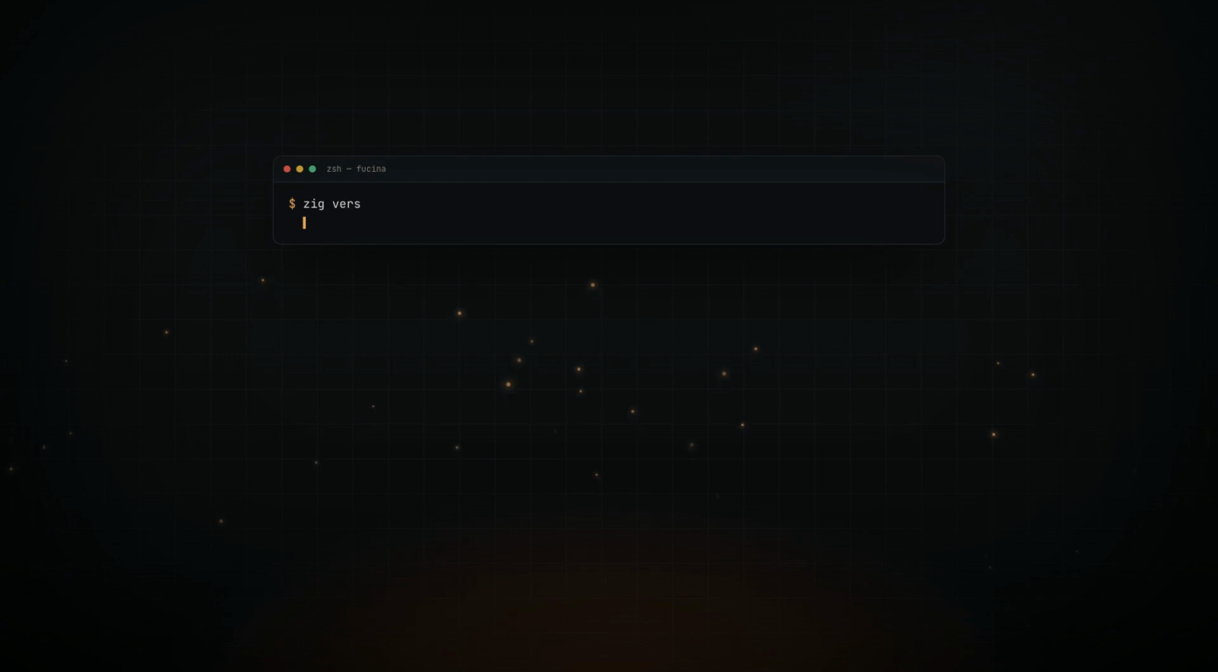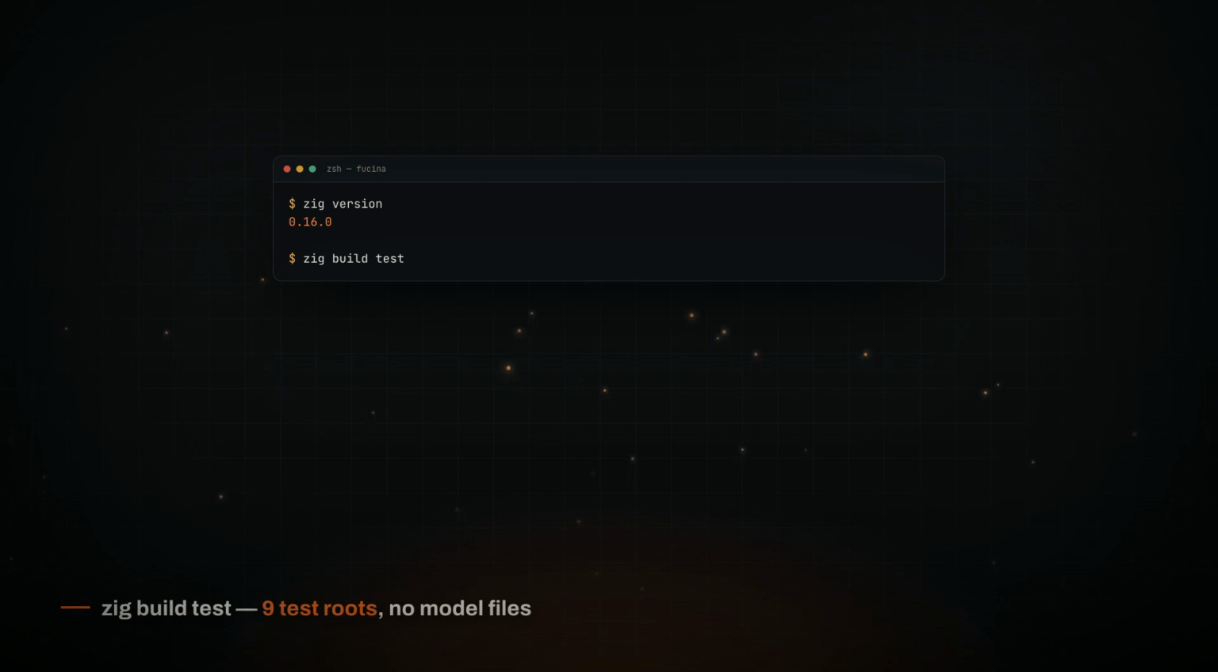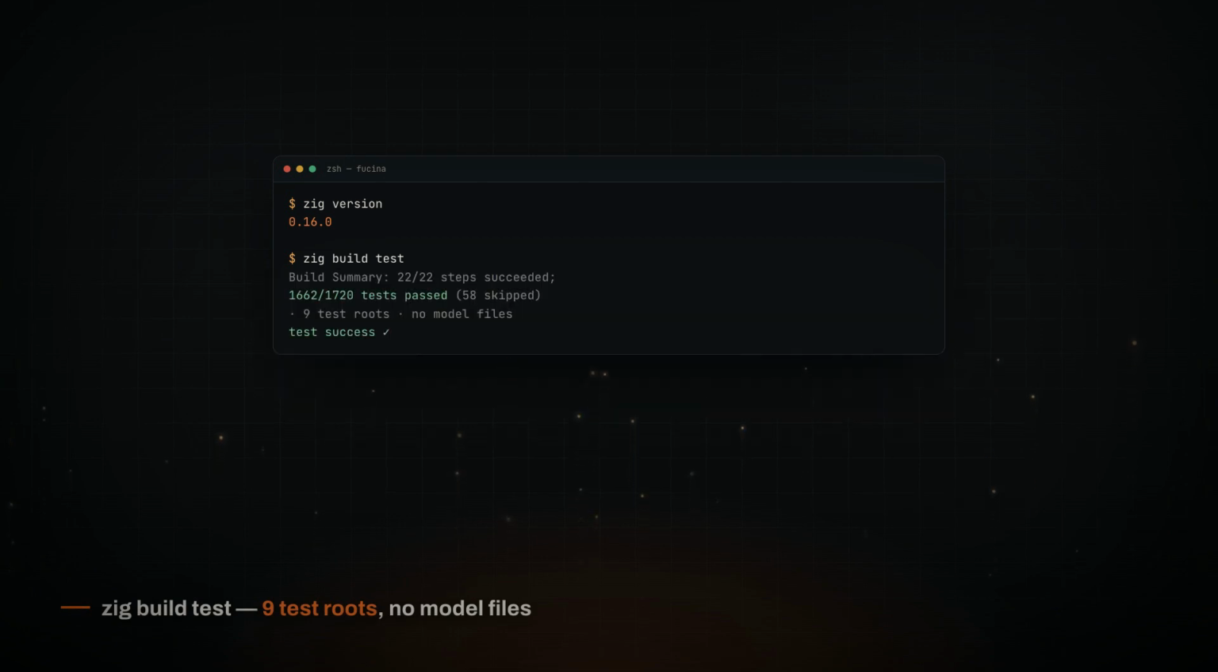One compiler, exactly Zig 0.16.0, and nothing else to install. Clone, then zig build test. 9 test roots. The tensor core, the LLM stack, 7 examples. No model files needed, and a leaked byte fails the build. Green means your forge is lit.